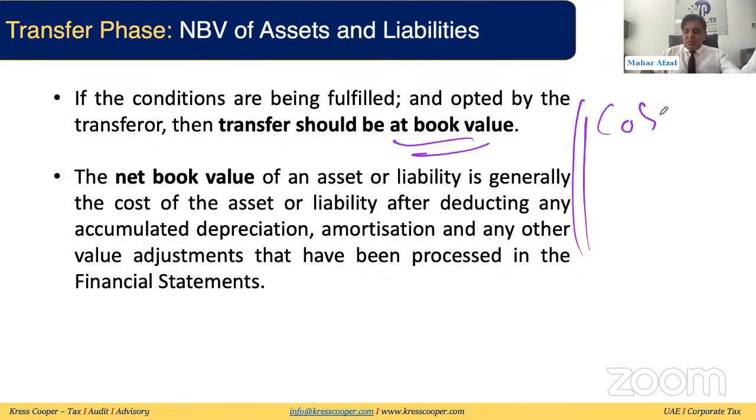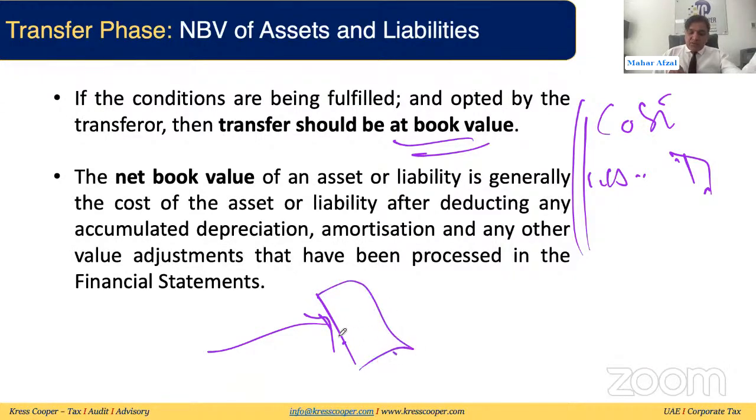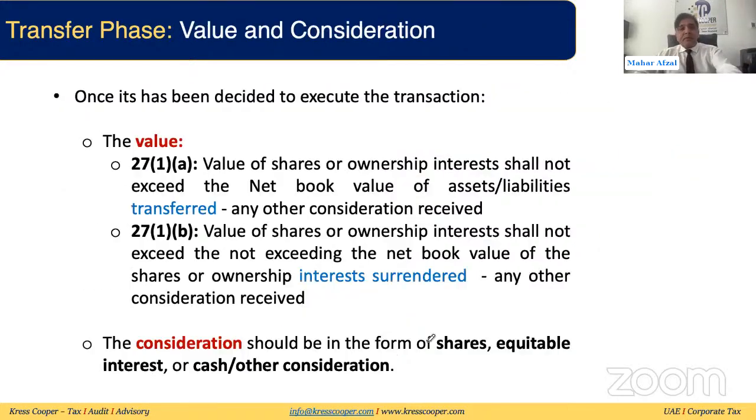Net book value is equal to cost less accumulated depreciation. There is a possibility that you're transferring the business during the year and you have already calculated the depreciation till the end of the last year. Then you need to calculate the depreciation for the remaining period. On the date of the transfer, what is the net book value? We need to arrive at that net book value on the date of transfer.